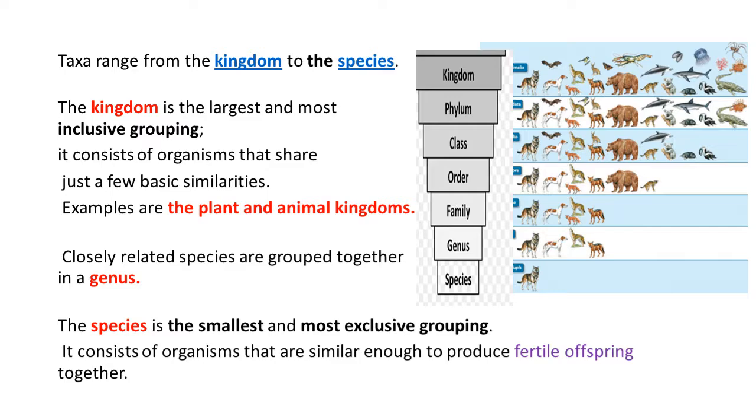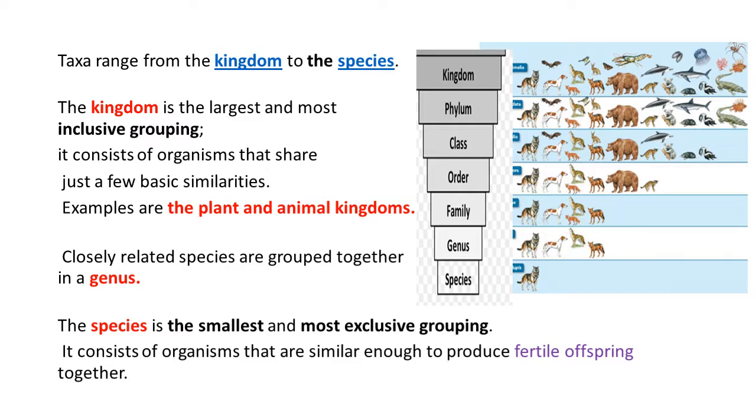It has multiple organisms that share just a few basic similarities. We have two kingdoms, plant and animal kingdoms. The picture in front of you shows the kingdom of animals, and you can see in the kingdom group multiple species, land animals and water animals.